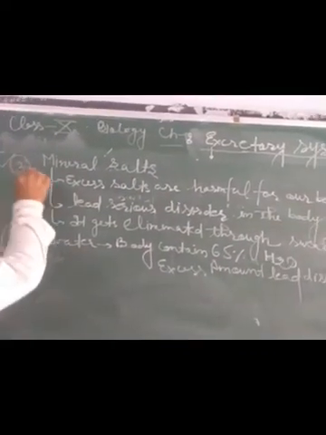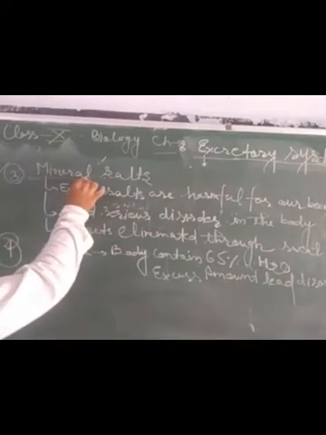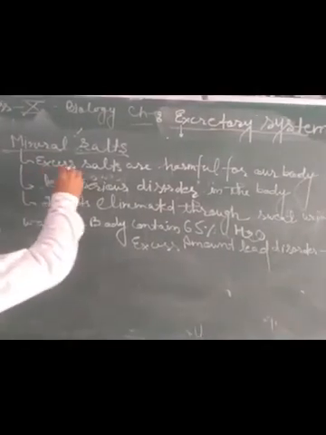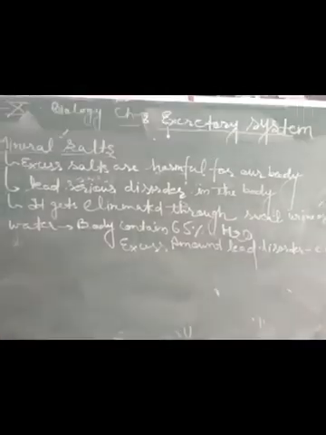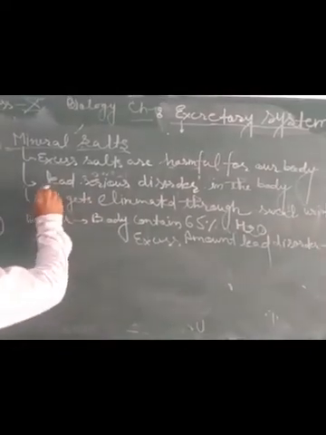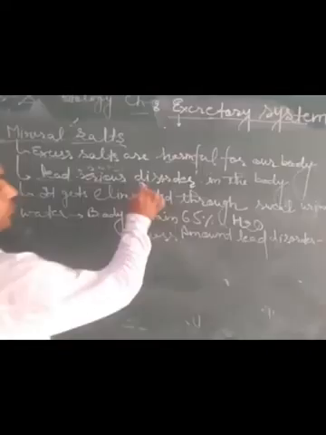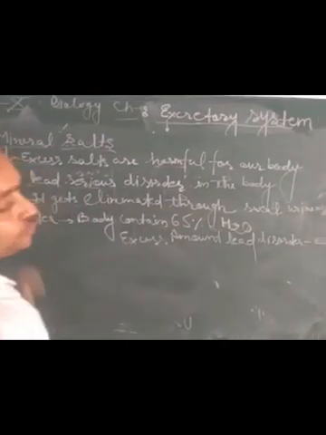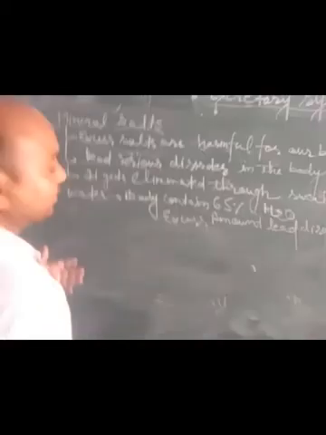Now, dear students, the next type of waste generated in our body is mineral salt. Different substances give minerals to our body, but excess salt is harmful and leads to serious disorders. It gets eliminated through sweat, urine, or feces. Feces means solid waste excreted from our body through the large intestine.